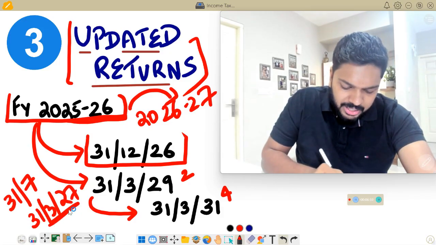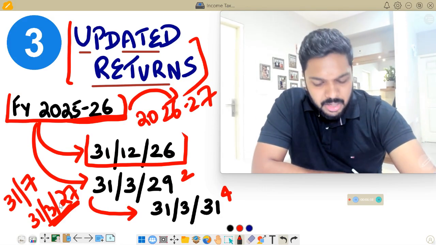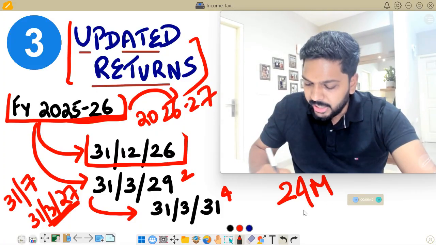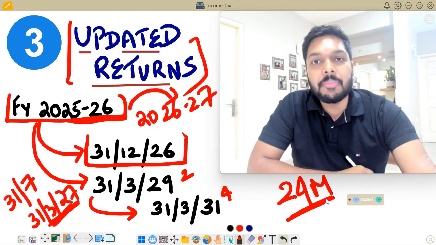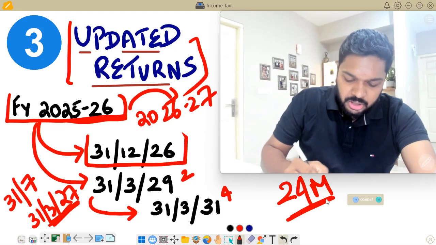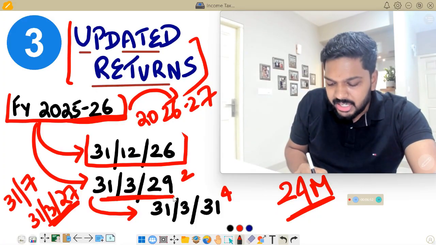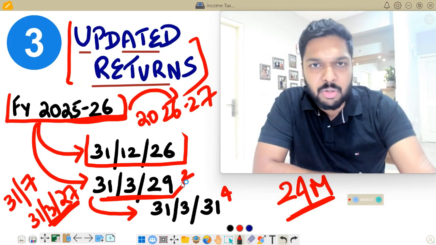From this last date of the assessment year, you have a period of 24 months to file an updated return. So if it's 31 March 2027, you have time up to 31st March 2029 to file an updated return if you have some tax liability that you're supposed to pay.